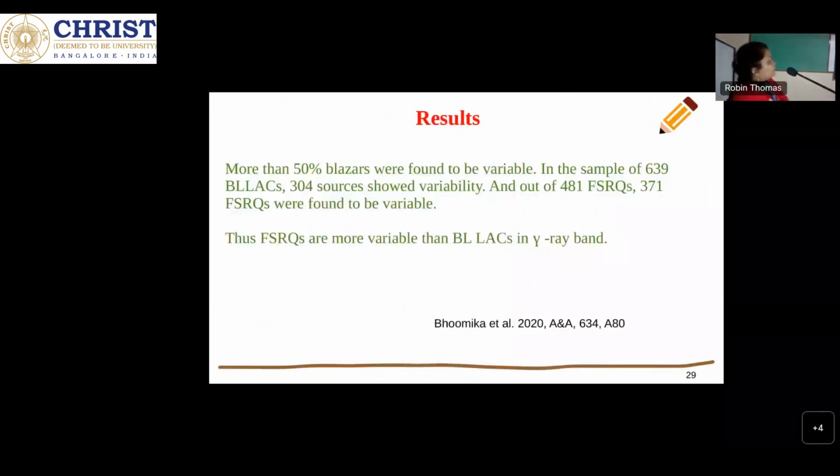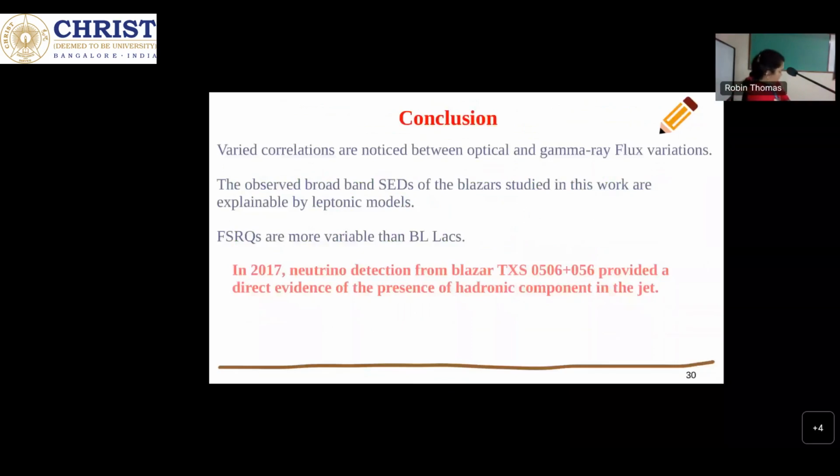So the overall conclusion of this work is that we studied the correlation between optical and gamma ray flux variation. Initially we thought that through different correlation behavior we might find some difference in the SEDs, but we didn't find any difference.